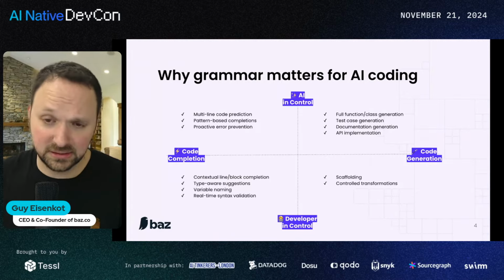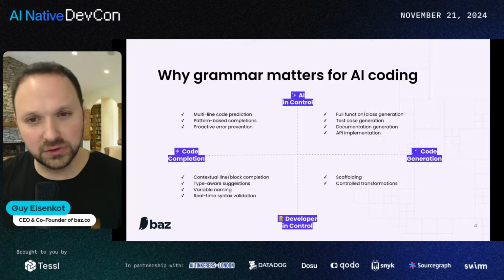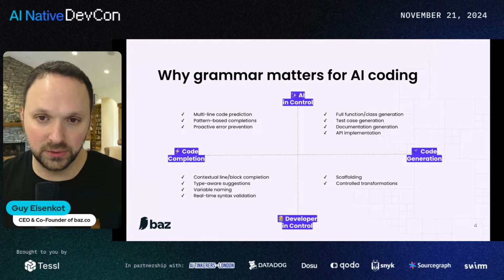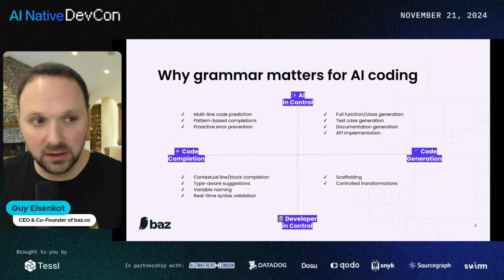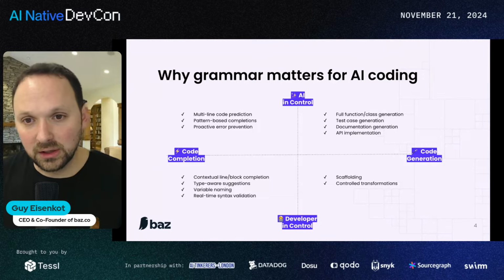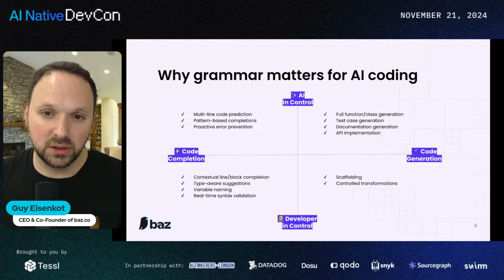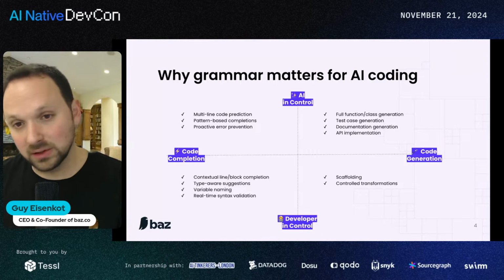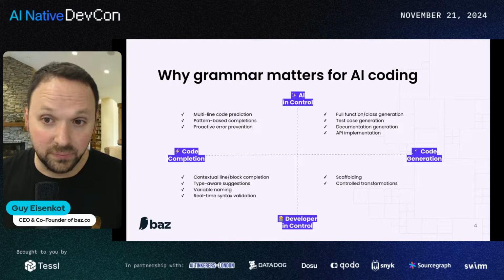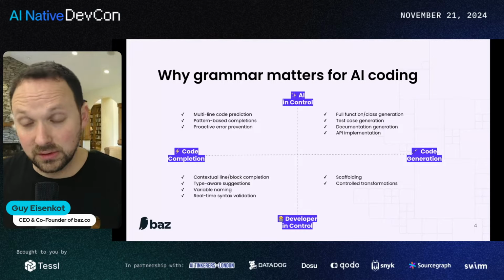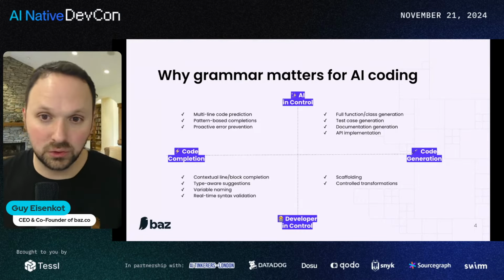So my x-axis goes between code completion, very straightforward, give me the next components, help me complete this code that I've already begun to write, and all the way to the right side, code generation. This is where sometimes my starting point won't be existing code, it would be an idea, as an example. My y-axis includes the use cases in which I want AI to have more control.